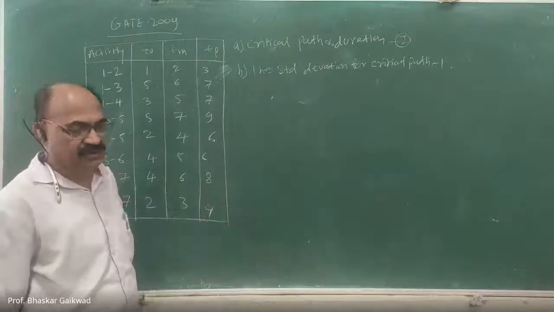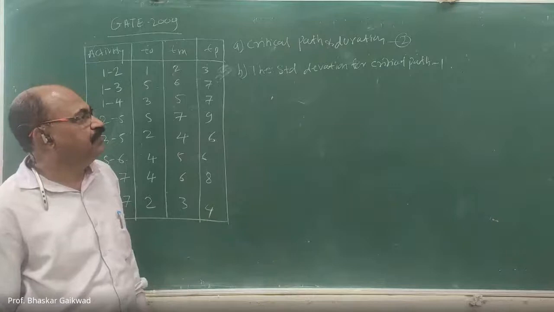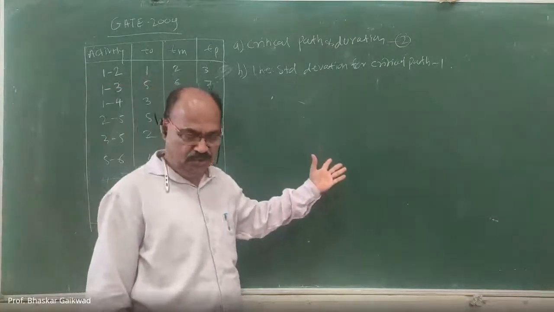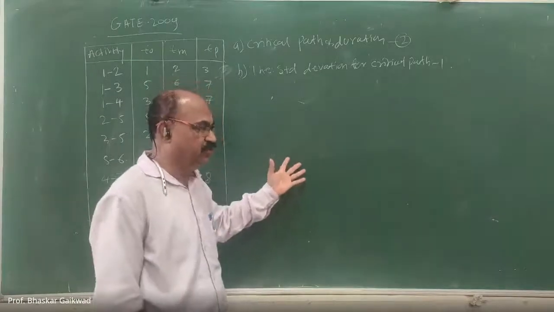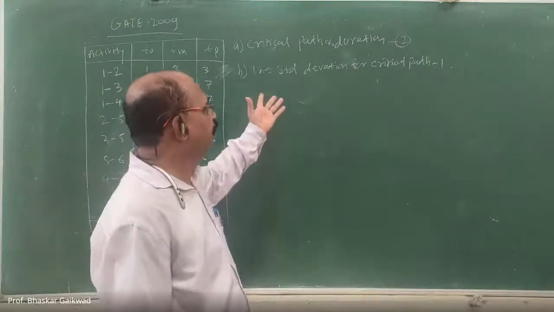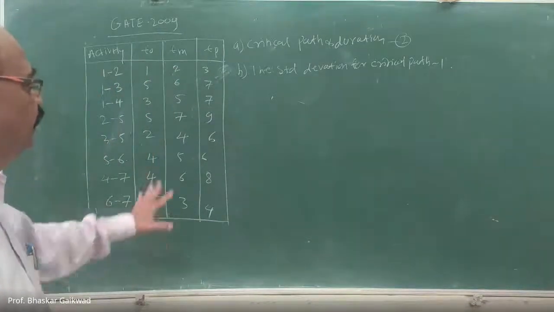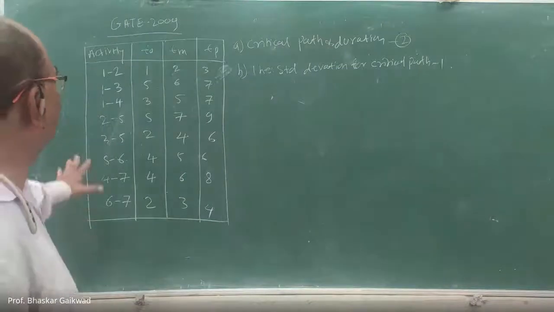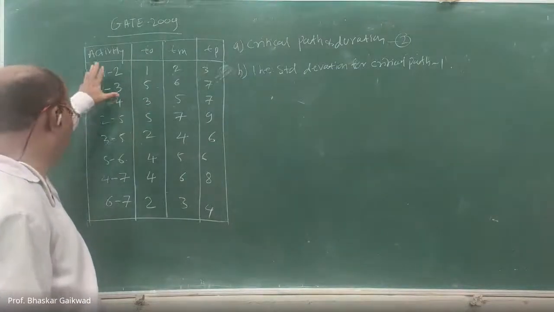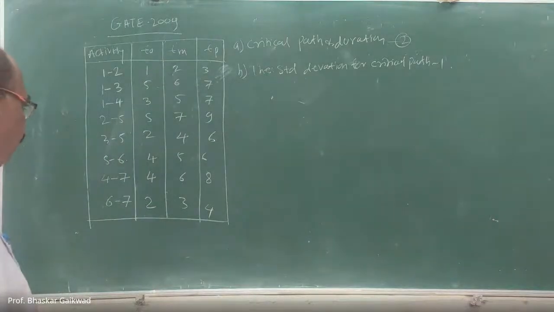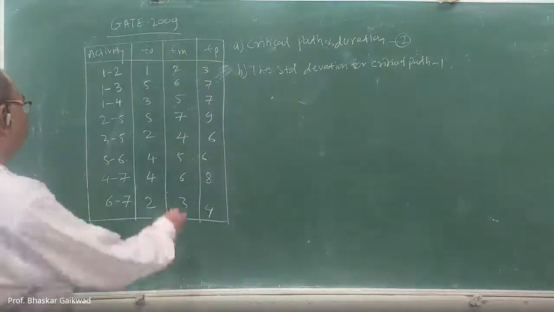After that, production planning and controls. After that, your quality controls, statistical quality controls, and the industrial engineering part, that is the inventory controls. Questions like this will be there. So here, this is the problem from GATE with the activities given to us. We have to make the network diagram and find out the critical path for this. Okay.